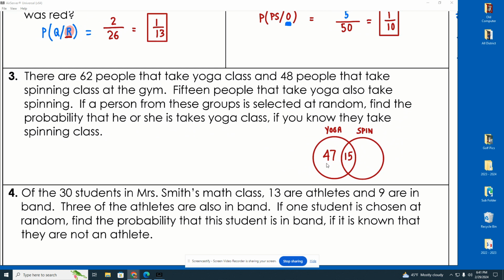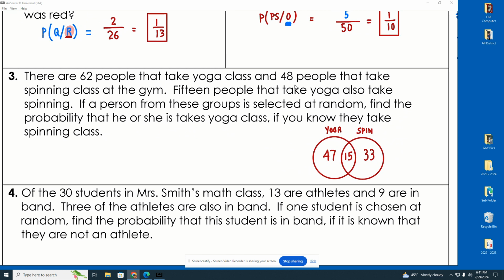So let's do the same thing with spin. It says that 48 people take a spinning class. Well, yeah, but 15 of those also do yoga. So 48 minus 15 will leave me with only 33 who only do spin. Okay? All right, now stay with me. Here is the question. It says, if a person from these groups is selected at random, find the probability that he or she takes yoga if you know, okay, given that they take spin class.